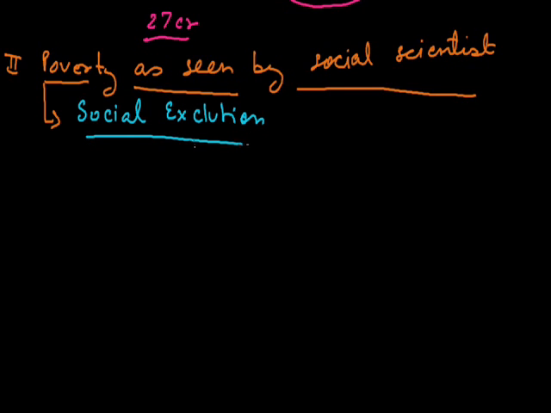social exclusion. Before writing the definition, social exclusion means the situation where poor people become poor because of the system of a society. Society is the main reason behind it.